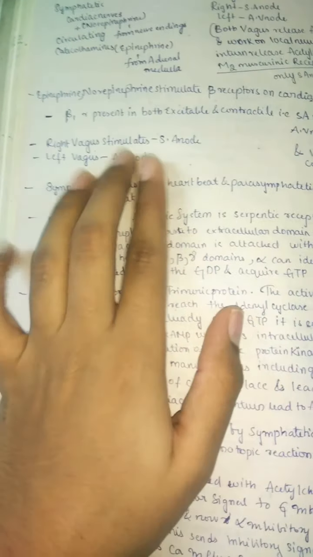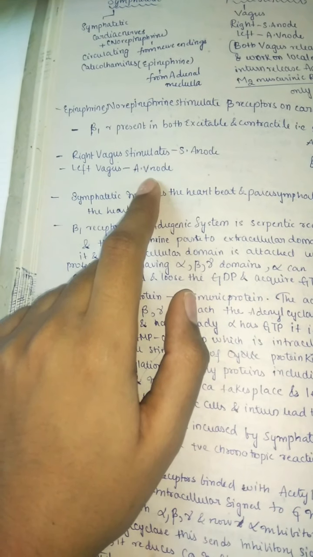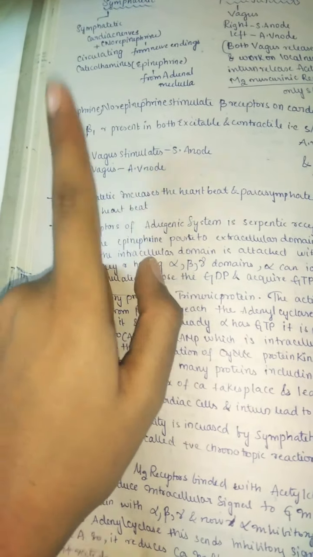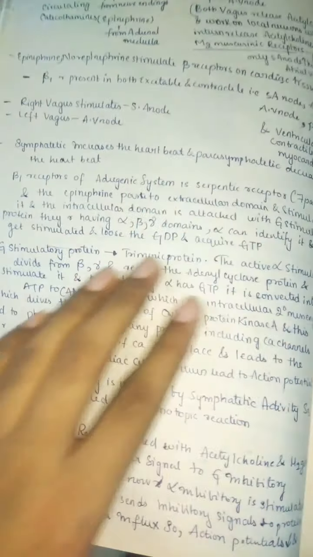So the right vagus mainly stimulates the SA node, whereas the left vagus stimulates the AV node. So this is very important: right vagus, SA node; left vagus, AV node. The sympathetic system increases the heartbeat and the parasympathetic system decreases the heartbeat.